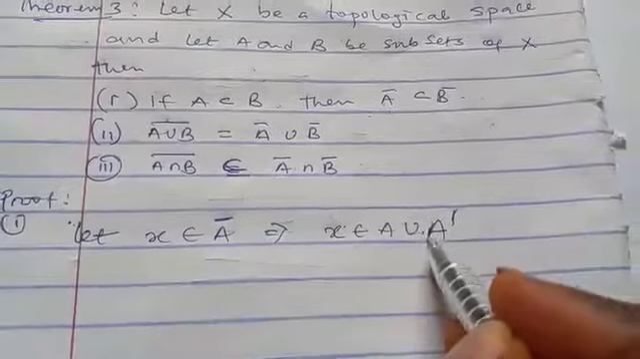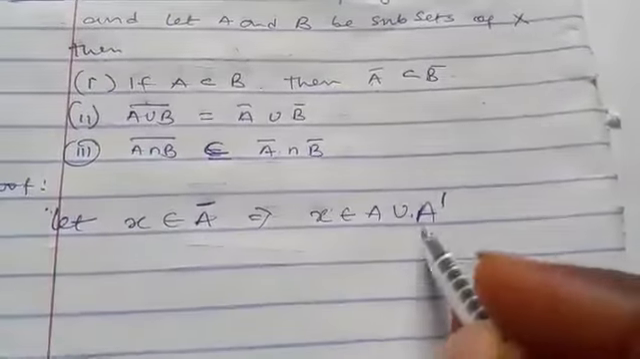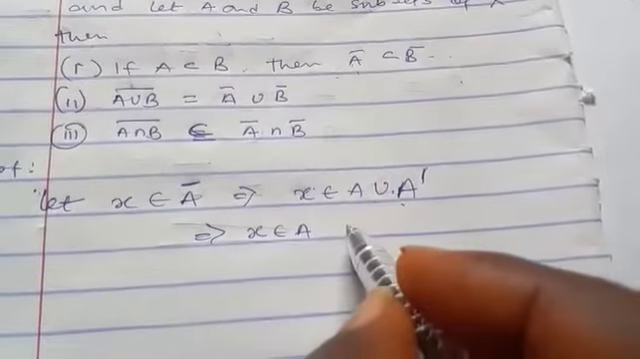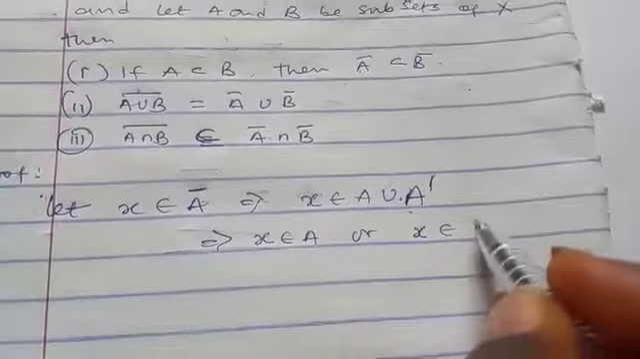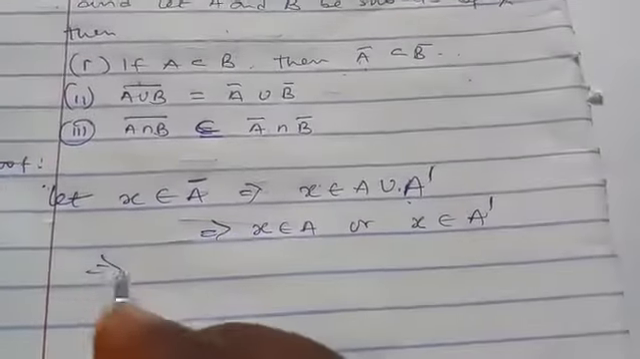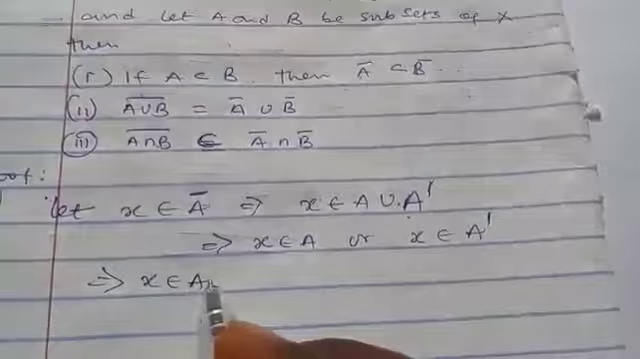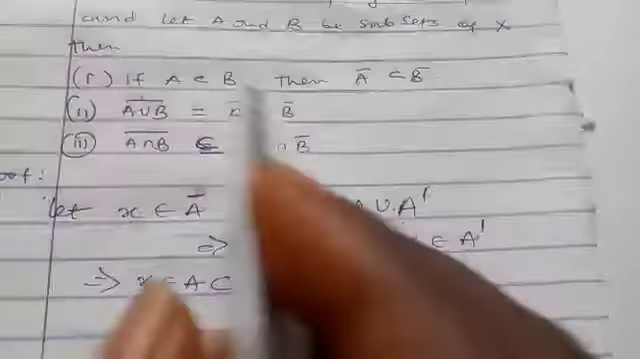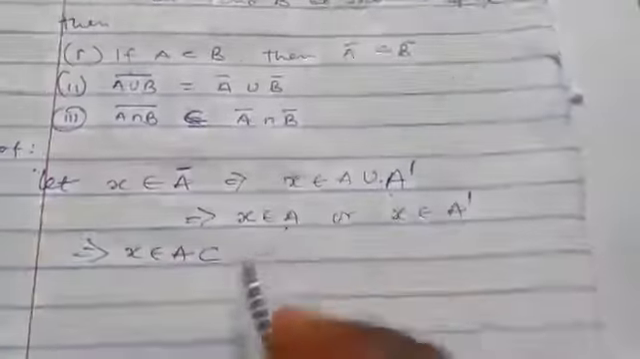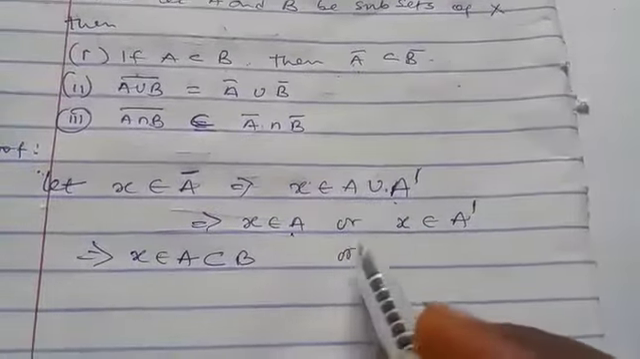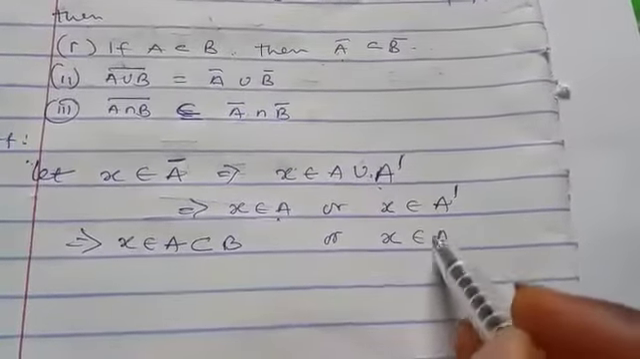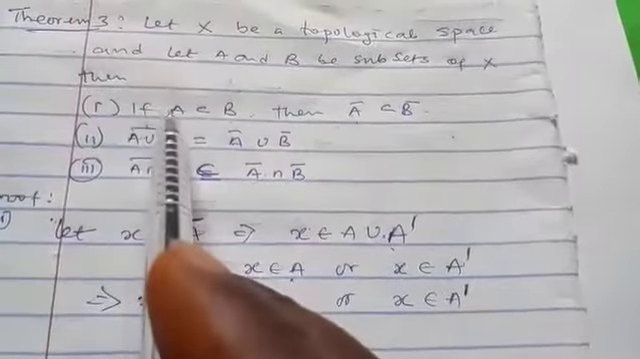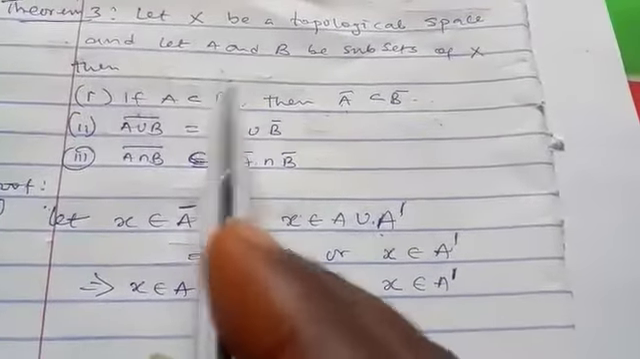We have just proved that A bar is A union A prime. And in normal set theory, we know that this means S belongs to A or S belongs to A prime. Now, without stressing ourselves, we know that from this one, S belongs to A. From this place, we said A is a subset of B. And also, we have said before that if A is a subset of B, the derived set of A will also be a subset of the derived set of B.